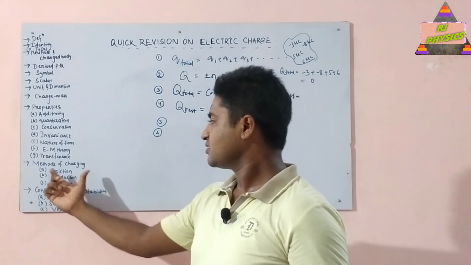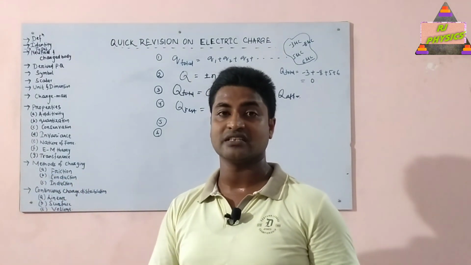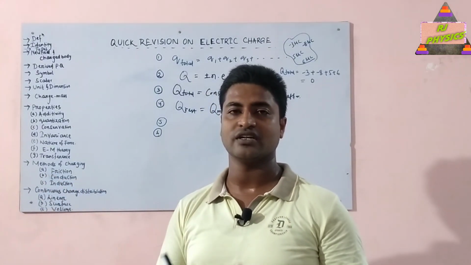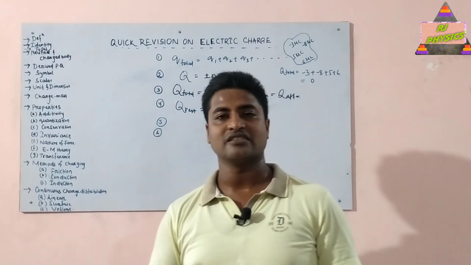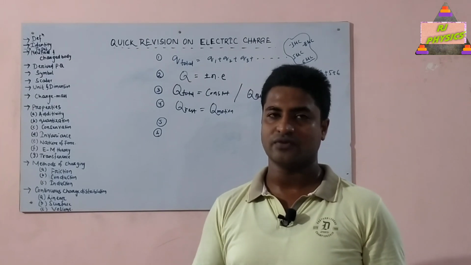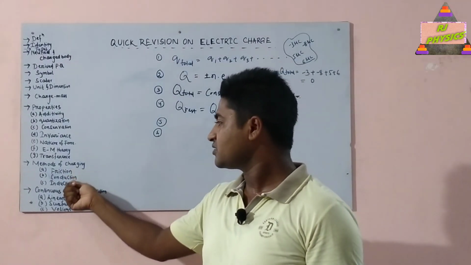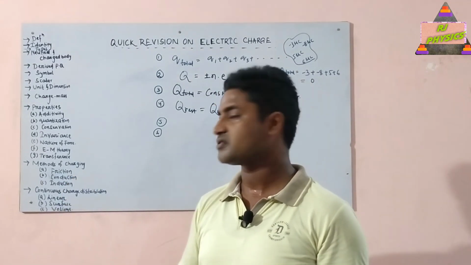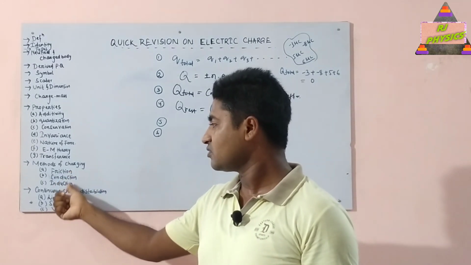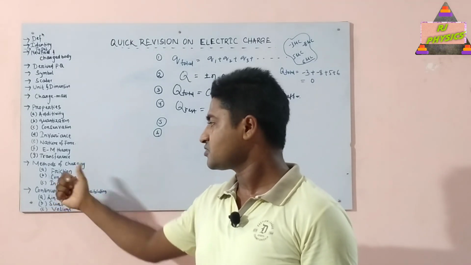Now next, methods of charging. What are the various methods in which a neutral or uncharged body can be charged? Generally we know that charging a body simply means addition or removal of electrons. So there are the following three methods, that is friction, conduction and induction, in which an uncharged body can be charged. Now once again I am explaining all of them one by one. First, charging by friction.